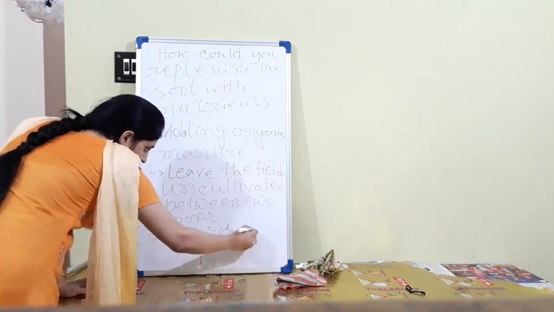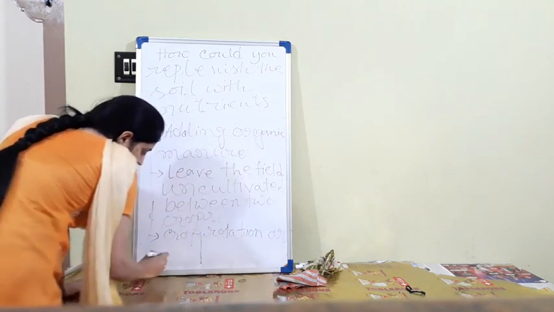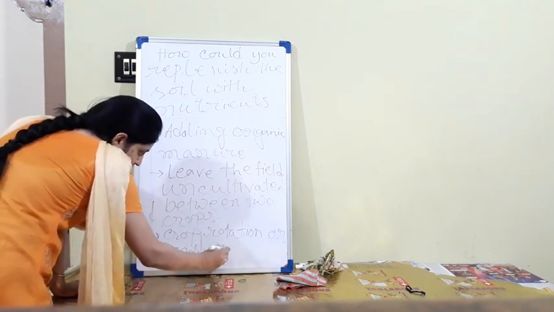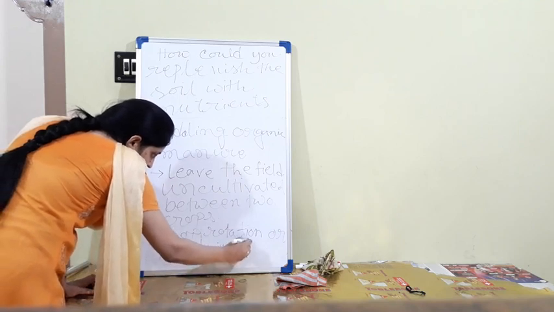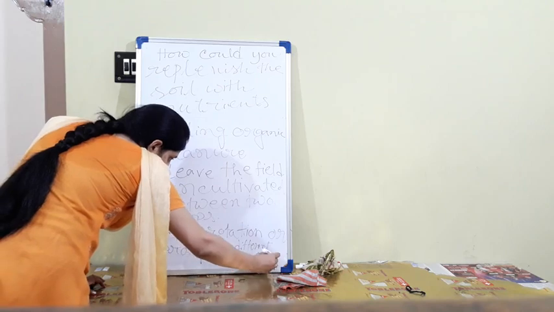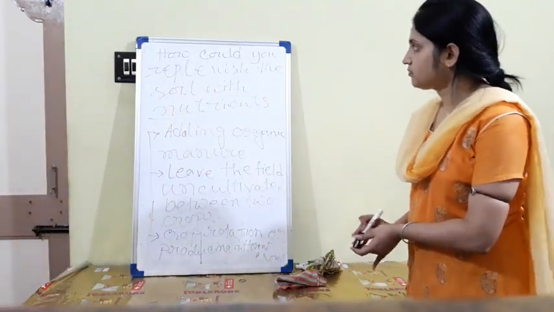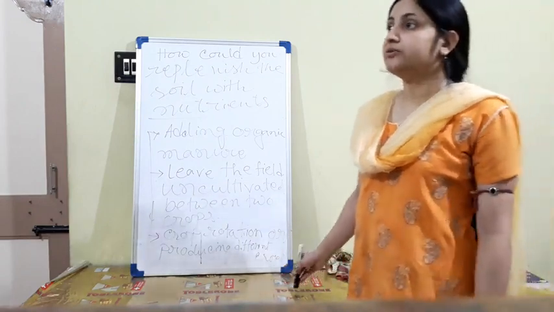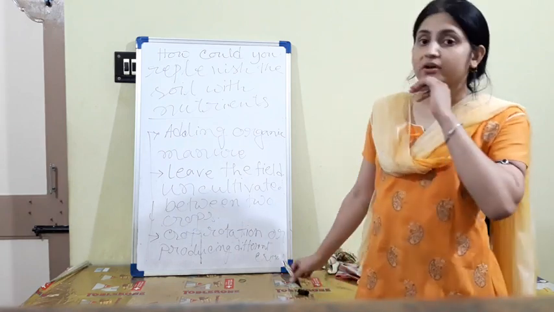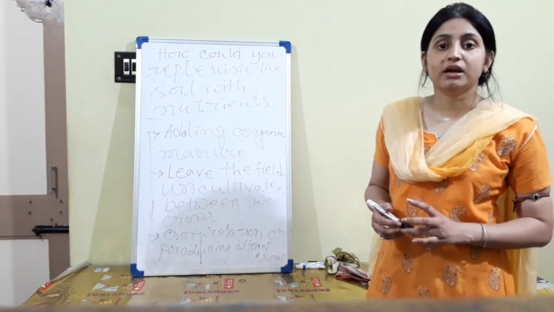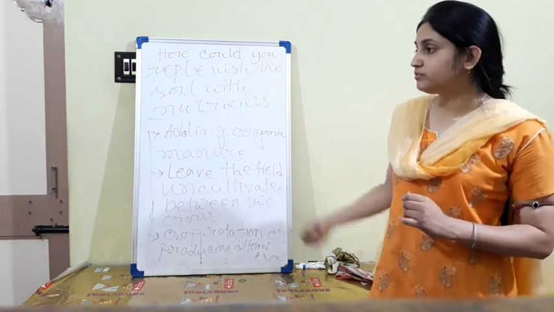Crop rotation, or producing different crops. Okay, so this is the cause. If you destroy the soil texture of your field, how could you replenish this? First one, obviously adding organic manure, because it gives so much humus to the soil, it improves the soil texture, it improves the soil quality.